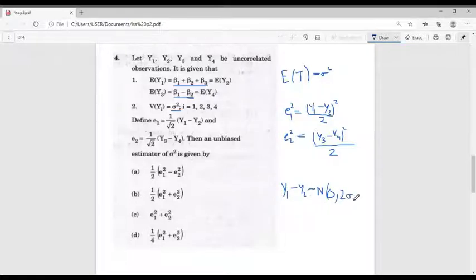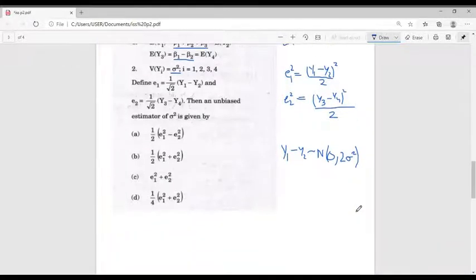The covariance term will be 0. So, the variance will be 2 sigma square.